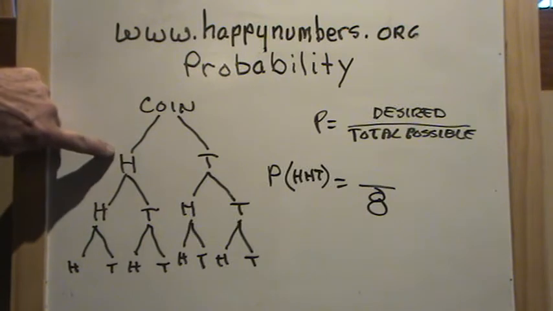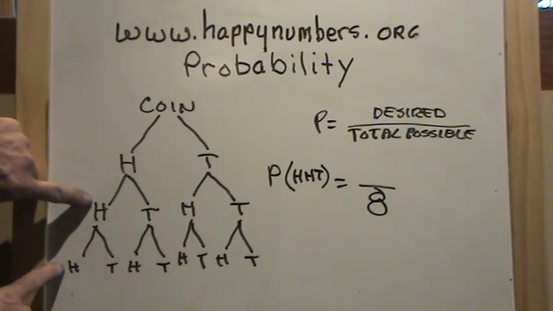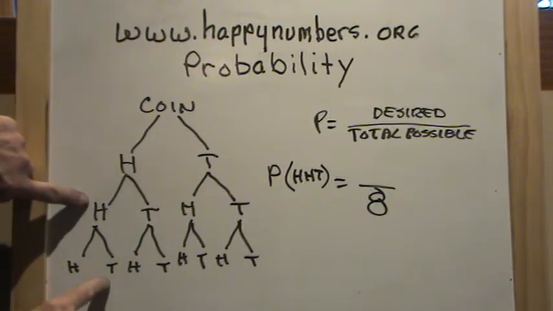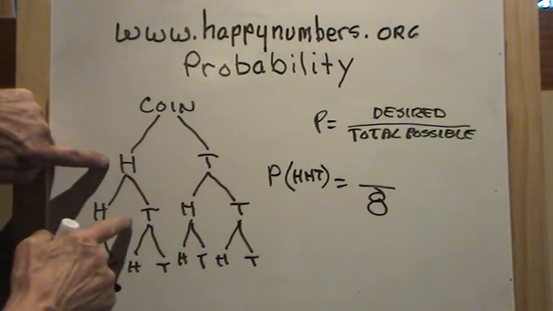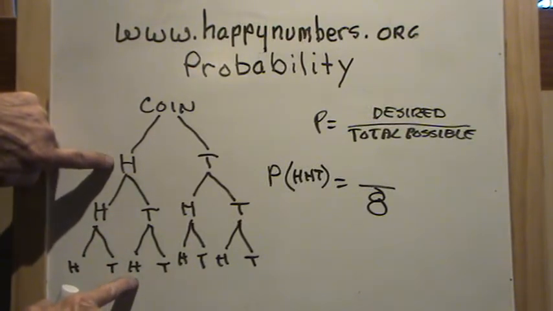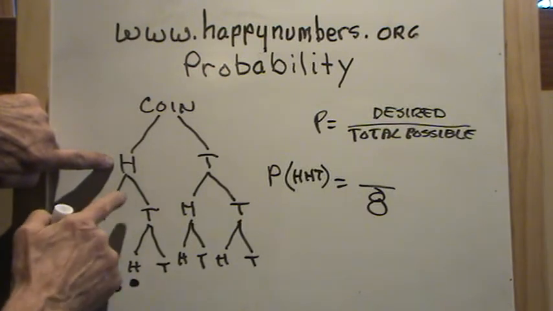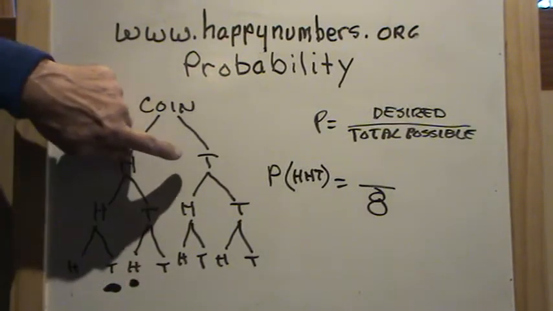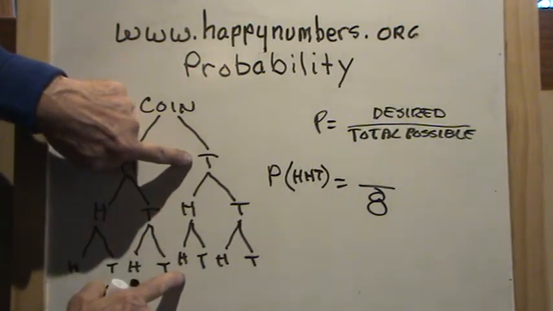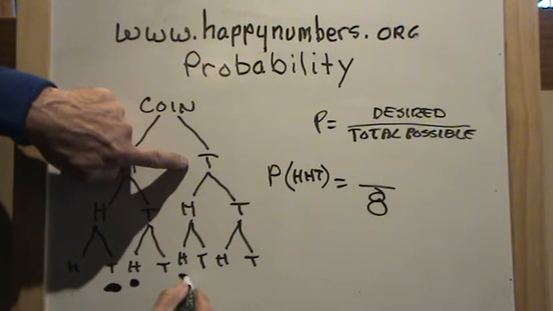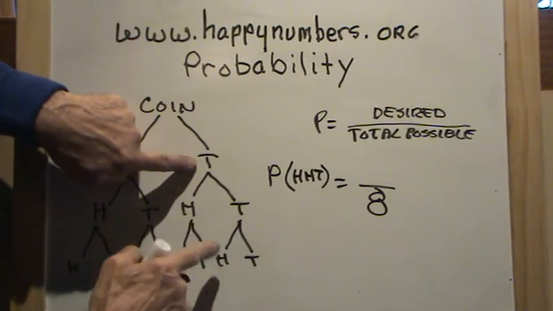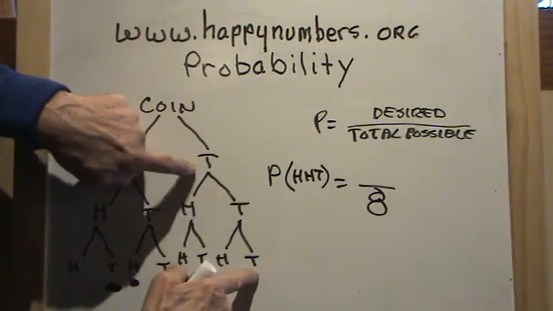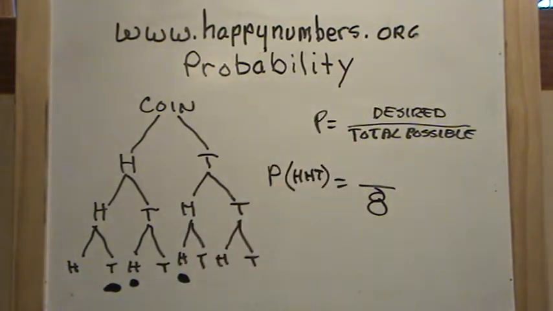Well, I can go head, head. If I go here, that's no good because that's 3 heads. But head, head, tail, well, that's one possible outcome. If I went head, tail, head, well, that gives me 2 heads and 1 tail, so that's a possible outcome. Head, tail, tail, no good. I could go tail, head, head. Well, that gives me 2 heads and 1 tail. Tail, head, tail, no good. Tail, tail, head, no good. Tail, tail, tail, no good. So the desired outcomes that we're looking for are 2 heads and a tail, and there are 3 desired outcomes.